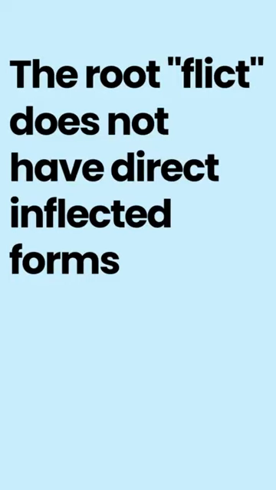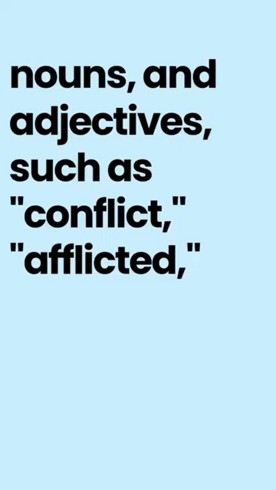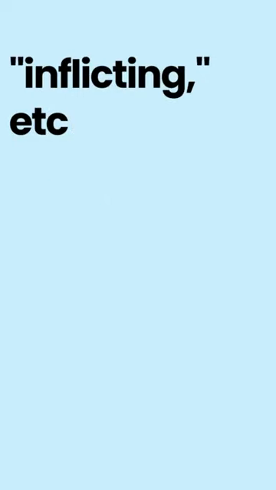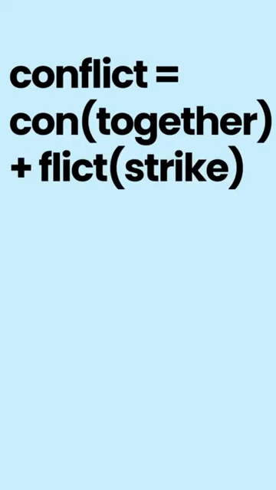2. Inflected forms. The root flict does not have direct inflected forms, but appears in various derivatives as part of verbs, nouns, and adjectives such as conflict, afflicted, inflicting, etc. 3. Derivatives. Conflict: con, together; flict, strike.